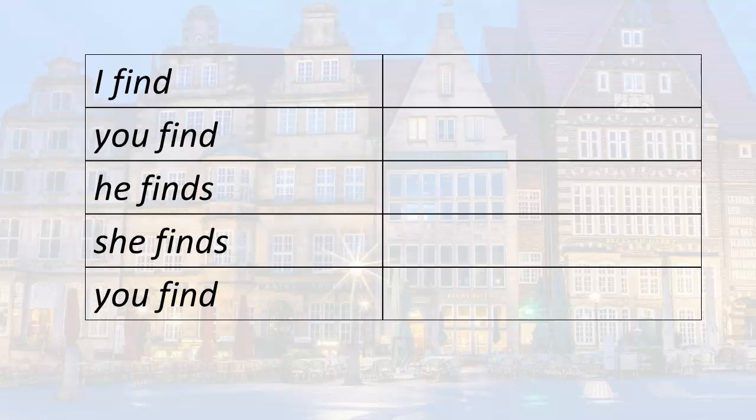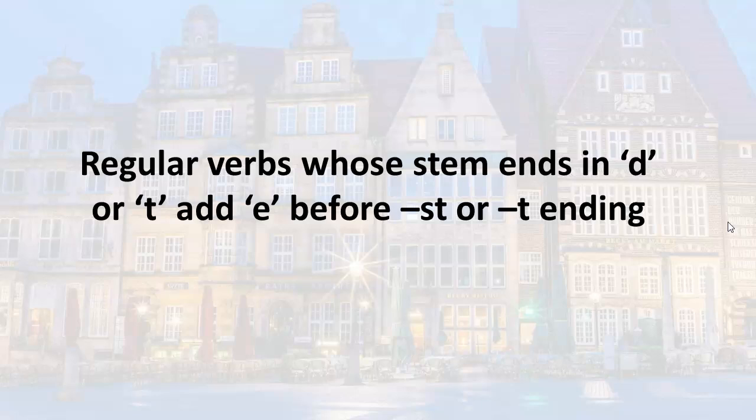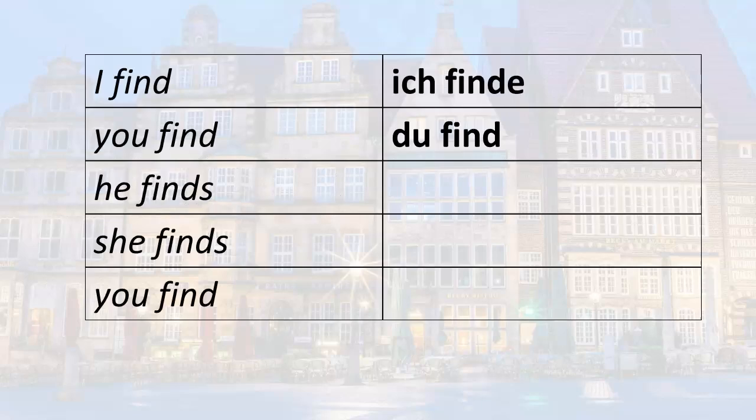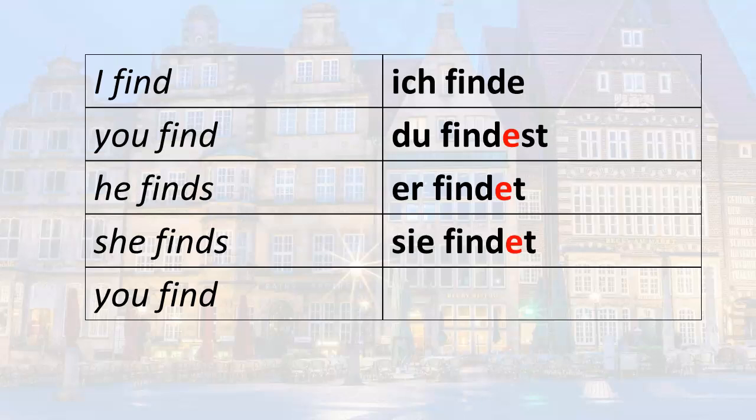I find. Ich finde. Ich finde. You find. Remember, this is where the rule applies. If the stem ends in the D or T, add the E before ST or T. So for this one, findest, du findest. Ich finde, du findest. He finds. Also we'll add the E here. Findet. She finds. Sie findet.